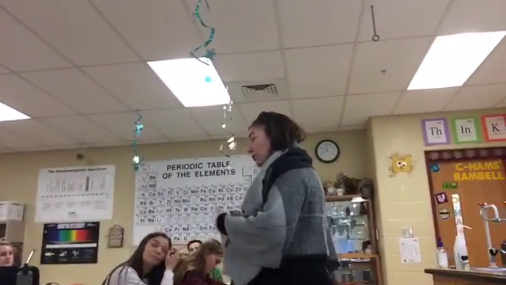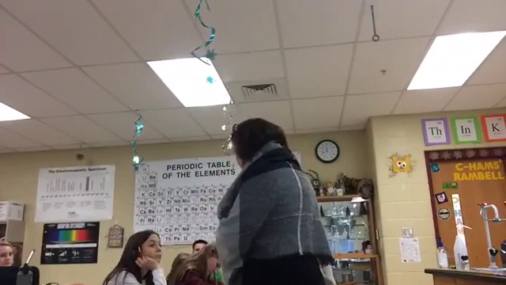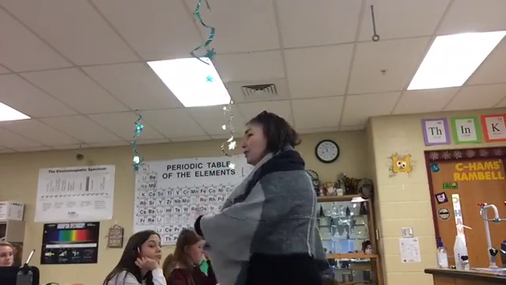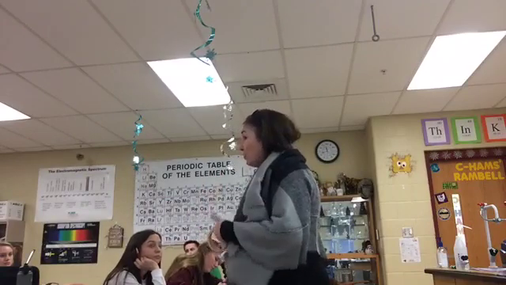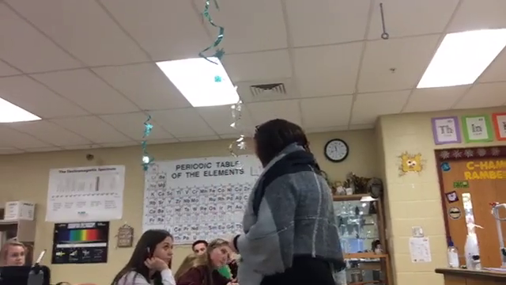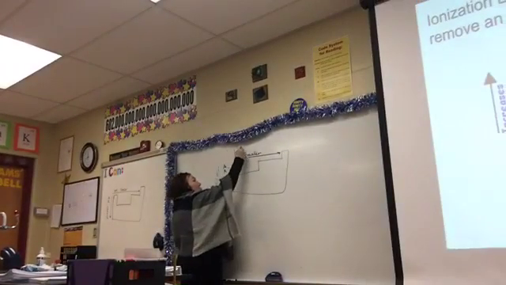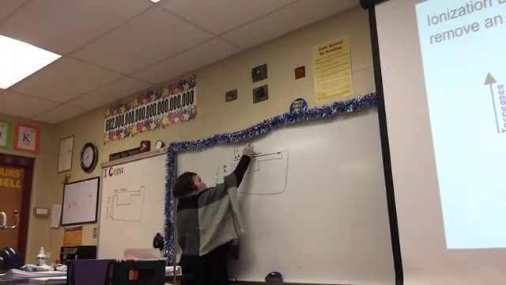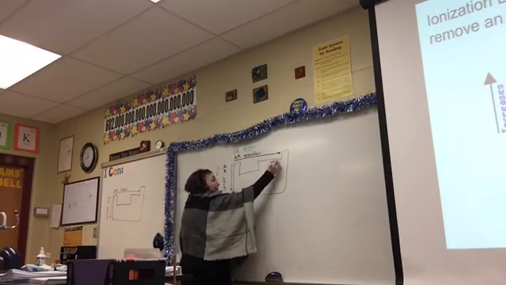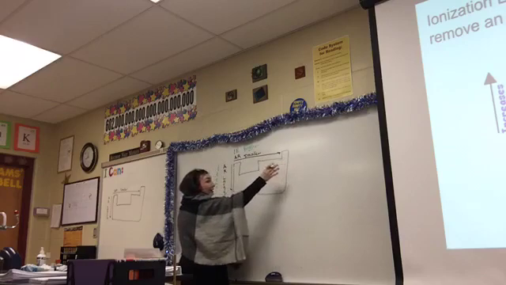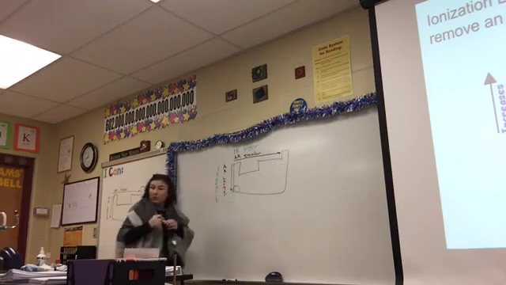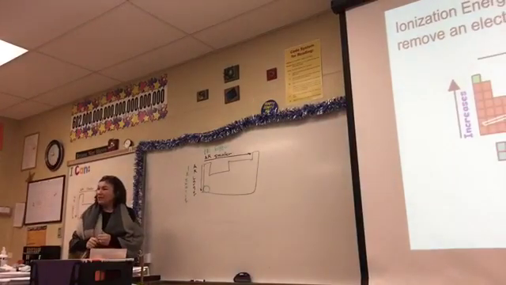Because it's so close to me, there's a better bond or attraction between the nucleus and that valence electron. So the closer it is to the nucleus, the more energy is required to take it away. Yes? That is why when you go left to right across the periodic table, the ionization energy gets bigger. Because the small atoms are on the upper right-hand side of the periodic table and the really big atoms at the lower left. That makes sense. Yes? Are we good?